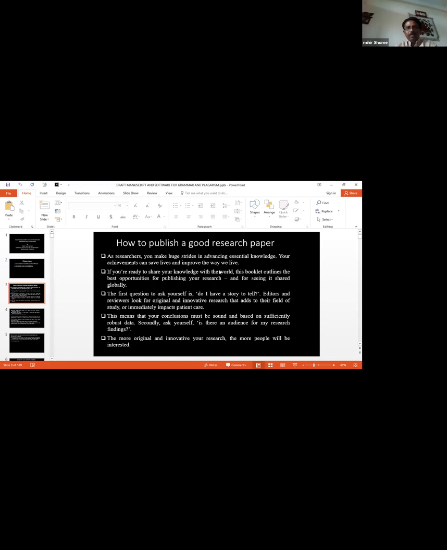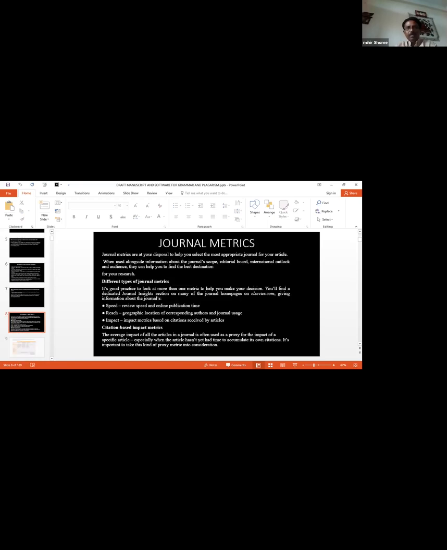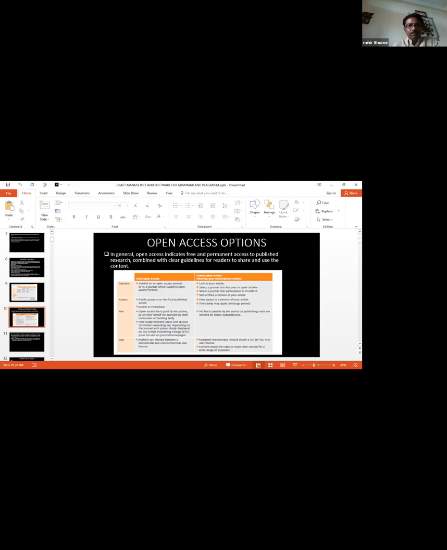I have shown there are two types of open access options. One is gold open access, another is green open access. So these are the two options that have been described here. Based on that, whichever category you want to follow, accordingly you can choose to publish your paper.